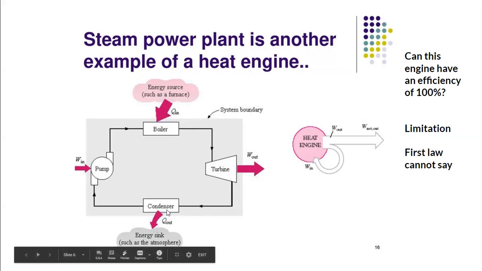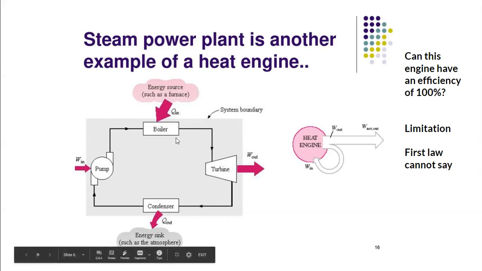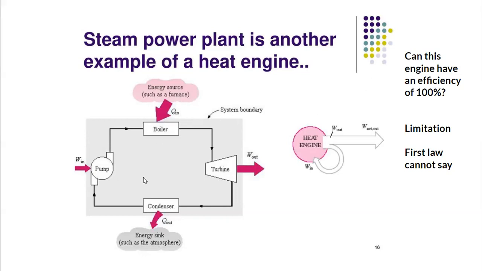Now, this heat engine is supplied heat equal to Q in, and there is some heat rejection Q out. It means that the entire amount of heat cannot be converted to work. So we cannot have an engine with an efficiency of 100% for this. But if you ask the first law whether an engine can have an efficiency of 100%, the first law cannot comment on that. First law cannot say whether this engine would have an efficiency of 100% or 80% or 50%, whatever. What it will tell you is that, okay, this is the system.